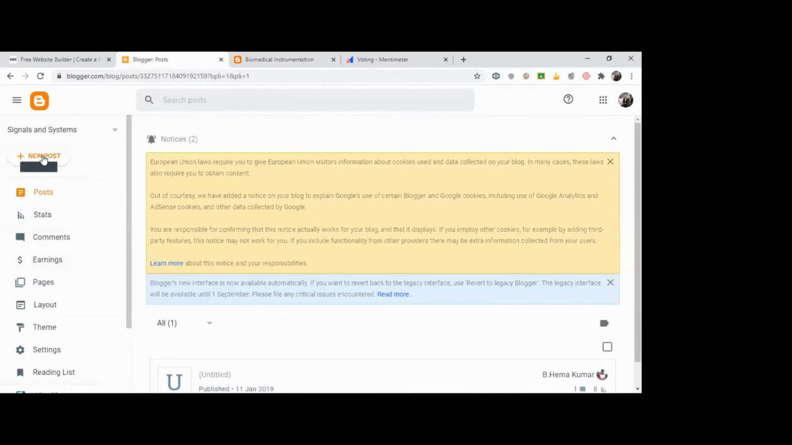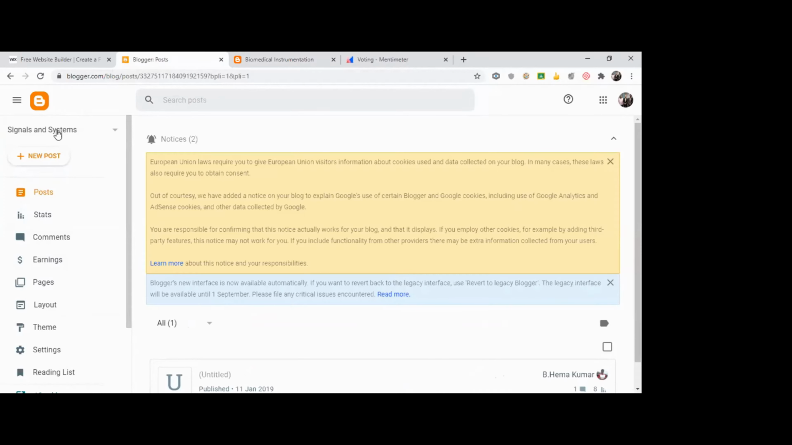Okay, here you see the option New Post. First, you need to go to blogger.com. It will ask for a login. Login with your Gmail account. Once you have logged in with your Gmail account, click on New Post.